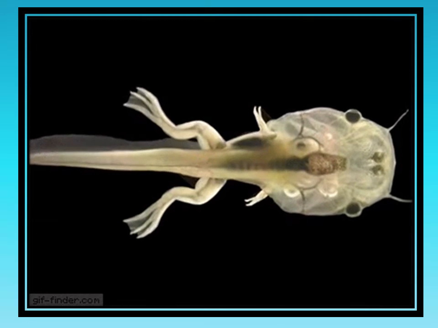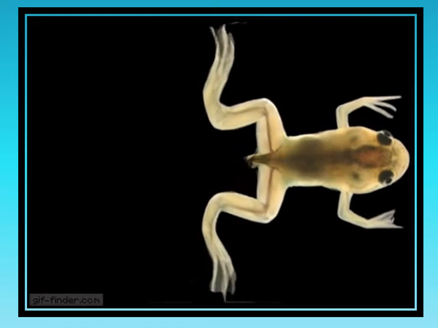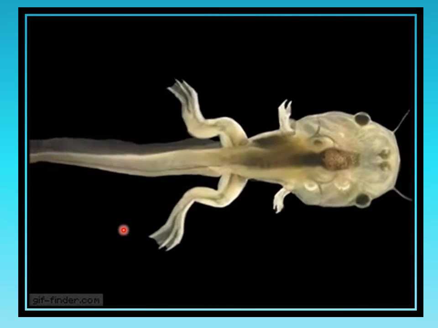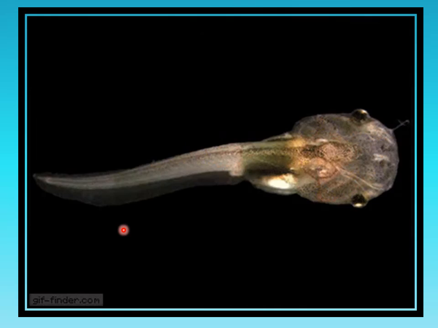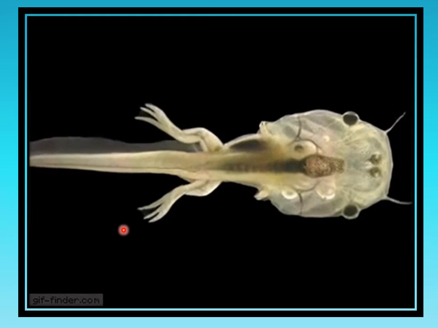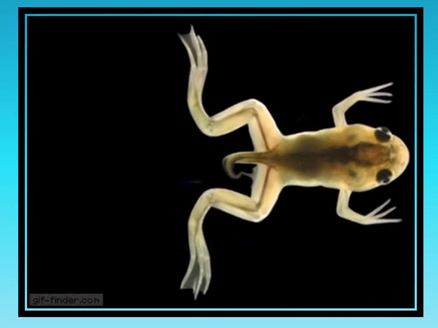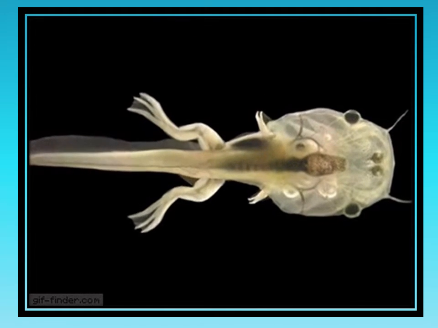So this transformation of tadpole into an adult frog takes place in few animals only, and whichever organisms have this type of life cycle, we call it metamorphosis.